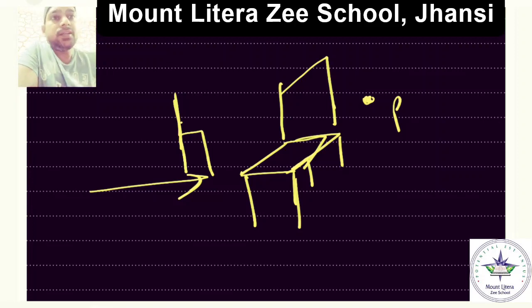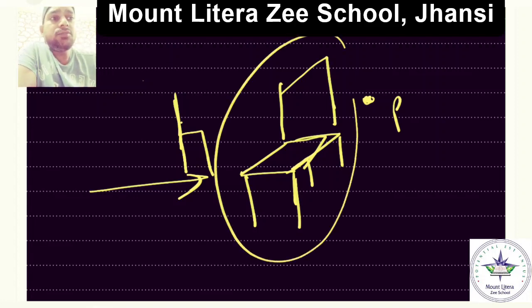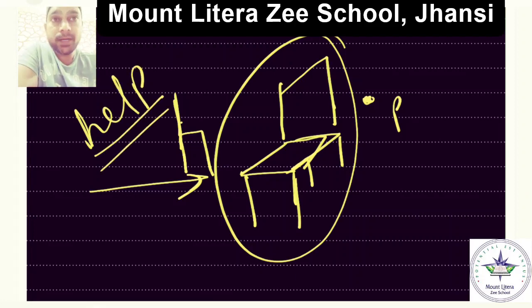Someone can say it is on the floor, it is kept on the floor. Someone says that it is in front of me. Someone says that it is under the roof. Someone says it is near the wall. Anything you describe to tell the position of the chair, each and every time you are taking the help of some other object.